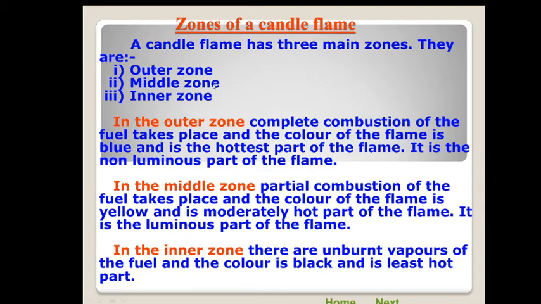Then the second is the middle zone, where partial combustion of the fuel takes place and the color of the flame is yellow, and it is the moderately hot part of the flame. It is the luminous part of the flame. And the third, inner zone, has unburnt vapors of the fuel and the color of flame is black, and it is the least hot part.